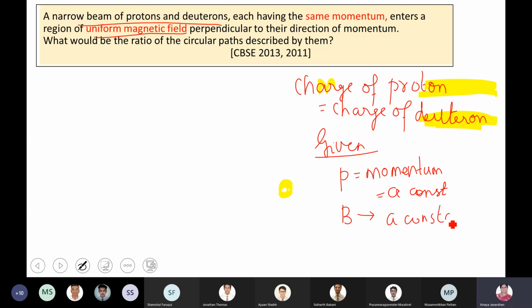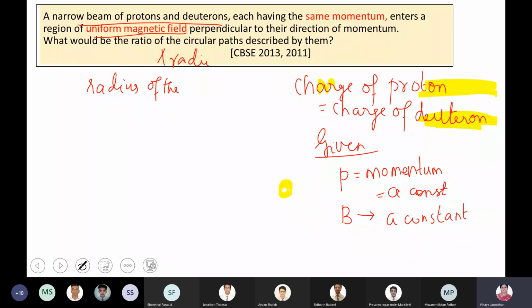Okay. Now first you have to write what is given. Next you have to check what is being asked for. What is it that they are asking? The ratio of the radii of the circular path. What is the formula for the radius of the circular path?